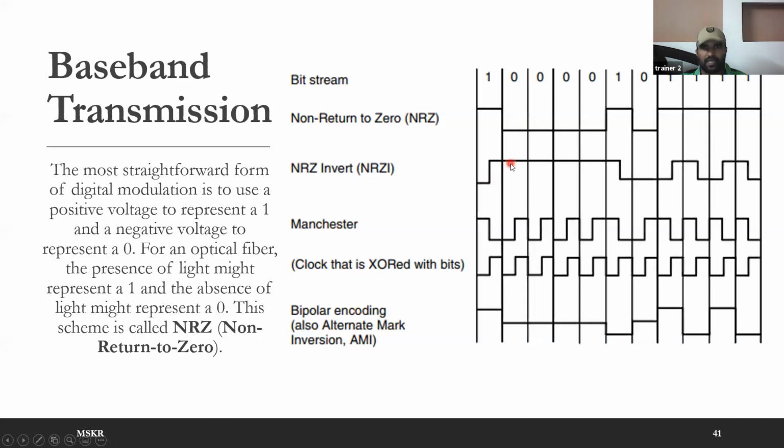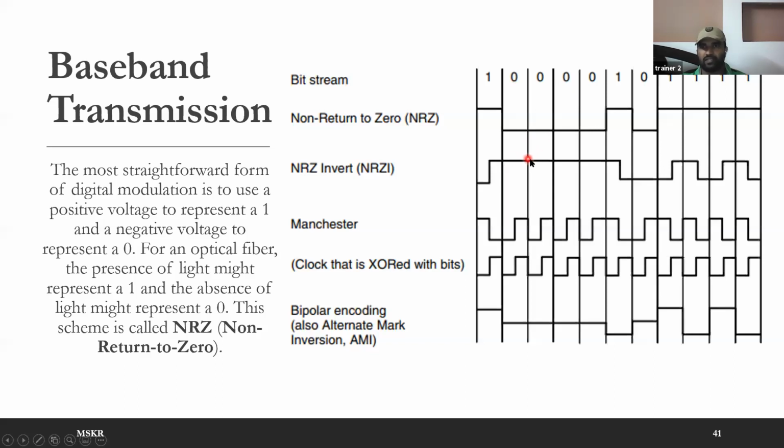I will explain one more time. When you get 0, you are not going to change the signal level. You are going to keep the signal level the same, whatever you started with in the beginning of that interval. These vertical lines represent intervals. If you look at this second bit, it is 0. In the beginning of that interval you received high, so you continue the high signal. The previous bit ended with high, so you continue with that high and send a high signal continuously for that interval.